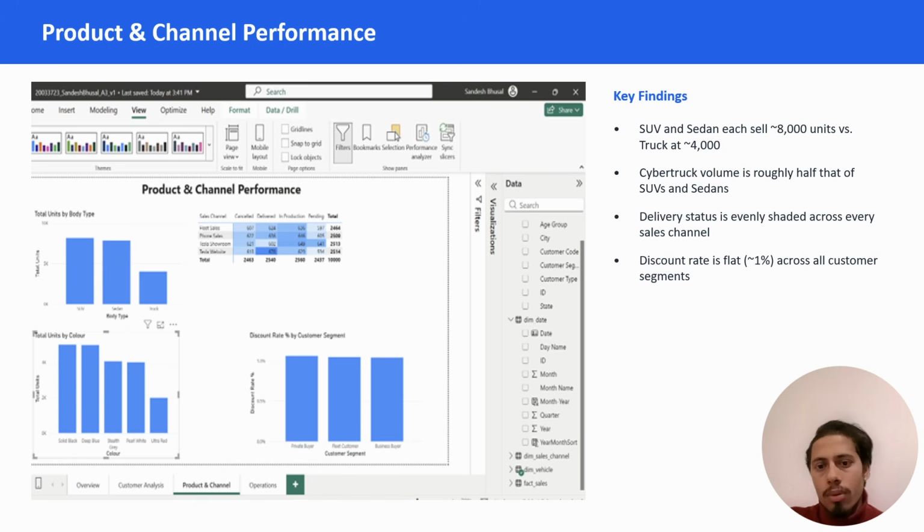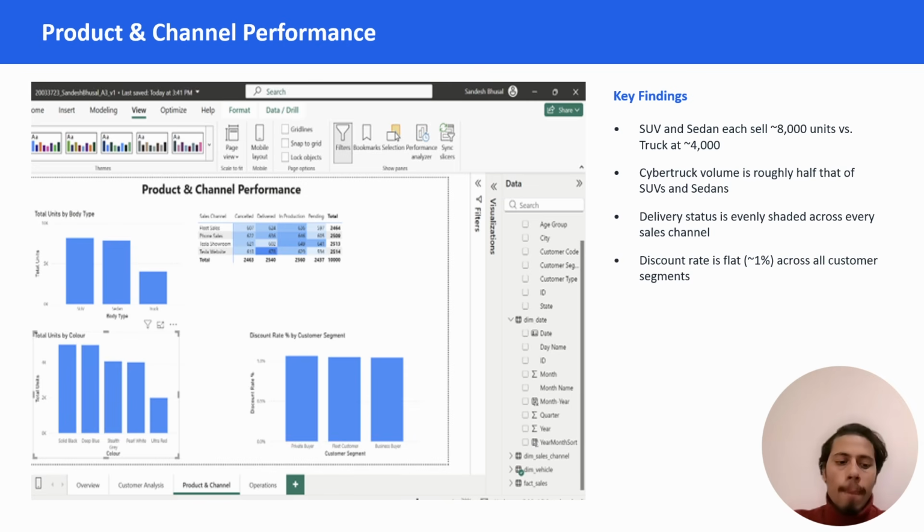And let's discuss color performance. It shows solid black and deep blue are the most popular, with ultra red and the others trailing behind. This is also a heat map showing delivery status broken down by sales channel, shaded from light to dark by order count. The setting is fairly uniform and no channel stands out as having more cancellations than others. Discount rate is flat at about 1% across all the customer segments. So the clearest improvement opportunity on this page is the Cybertruck, worth investigating whether there is a pricing or awareness issue.